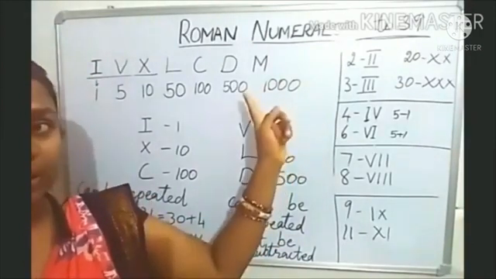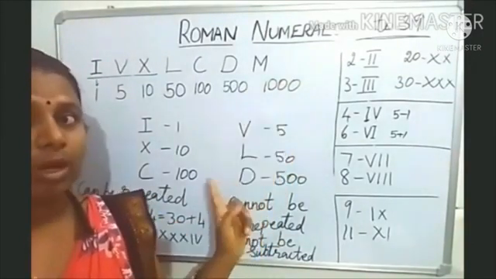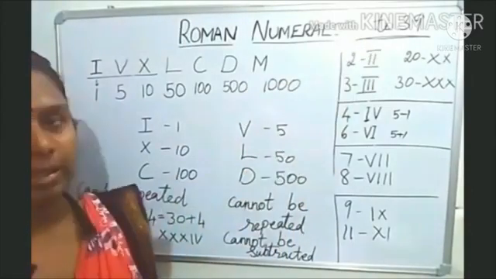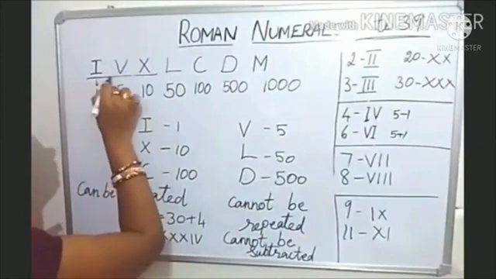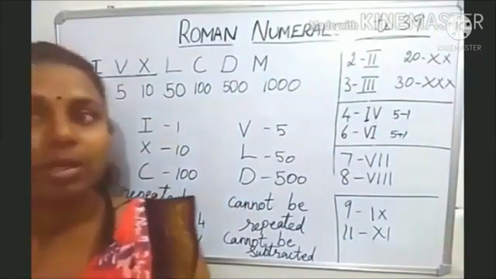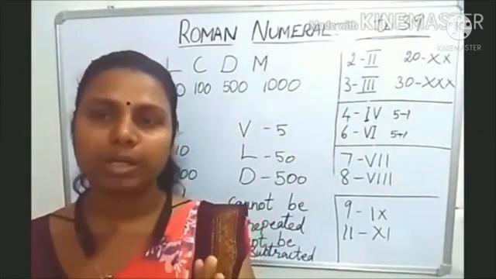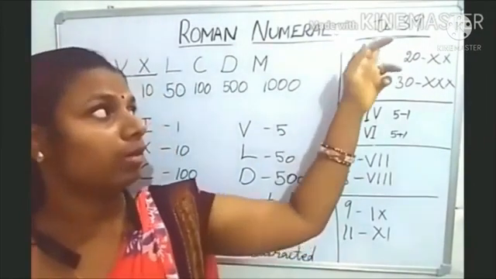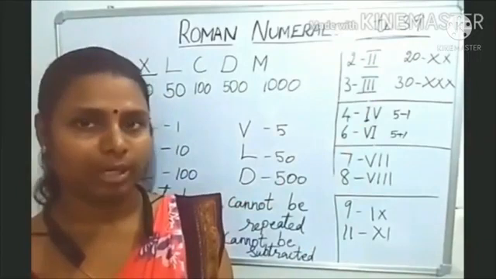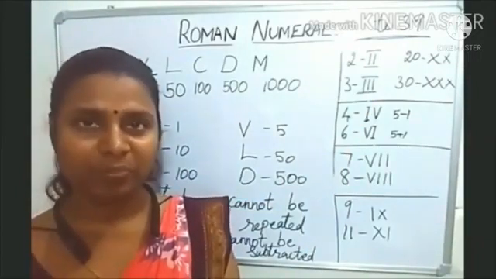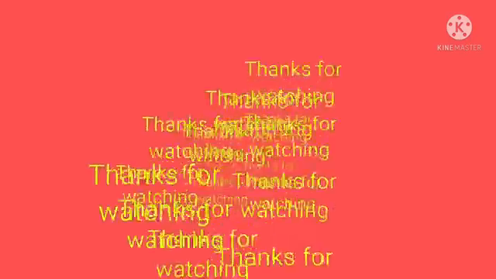Now you must listen to this video again and again. You have to write in your copy 1 to 39. We used only these numbers in this class, so by using these numbers you can write 1 to 39 thoroughly. So you will write in your copy 1 to 39. If you have any doubt, you have to watch this video again and again. Okay. Thank you.